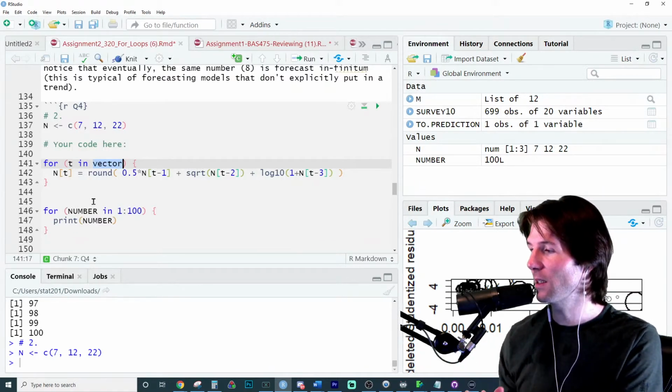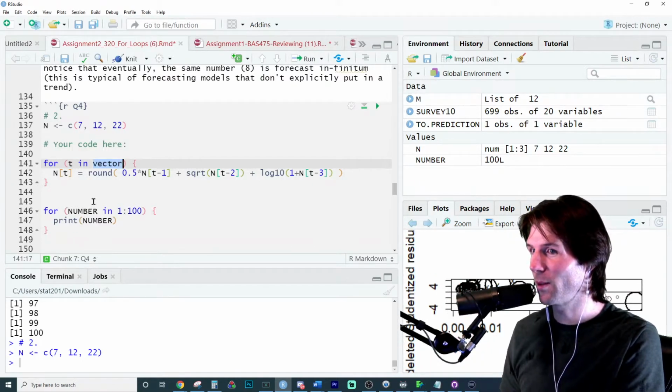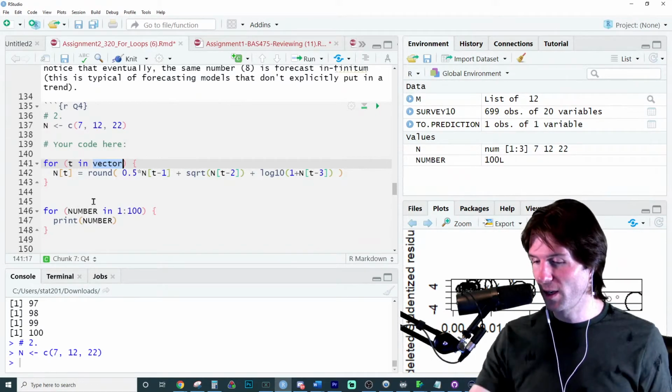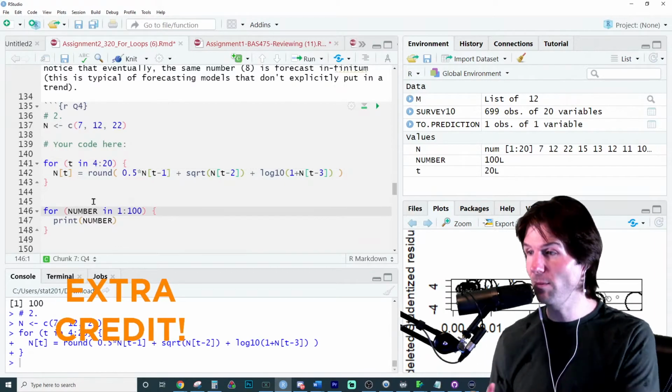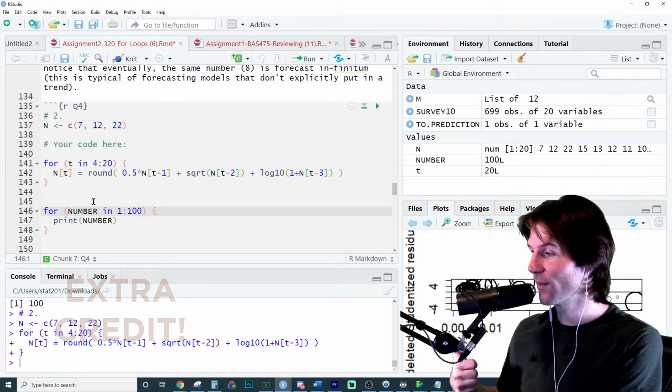Now there's a few ways to write it. We can use one of the tricks down there on like line 146. Great job, Shreya, excellent work. 4 to 20. And there we go. Excellent work.